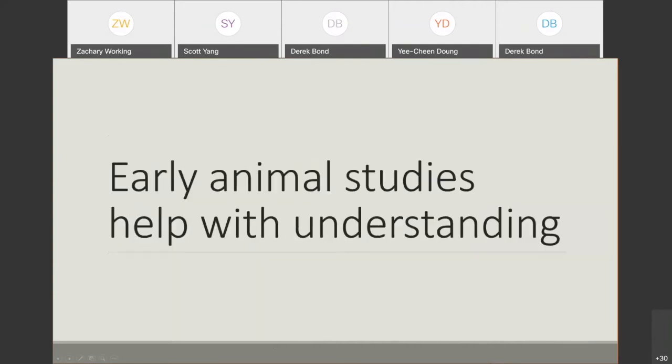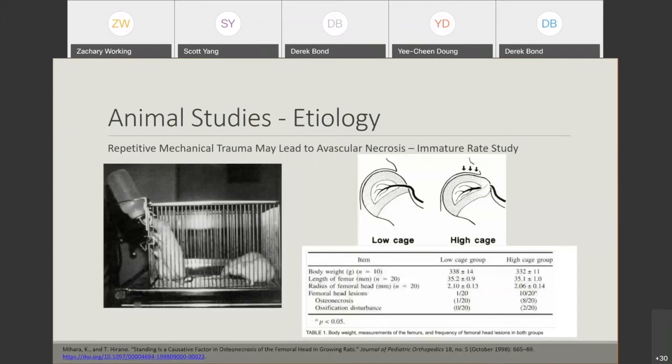So we turn to animal studies to try to understand why this happens, what causes it, and what the actual disease process and evolution of Perthes disease is. This is a very interesting study. These are immature rats, simulating immature humans. In one of the groups, the rats were forced to drink water from a very high cage, so they have to really stand up to drink water.